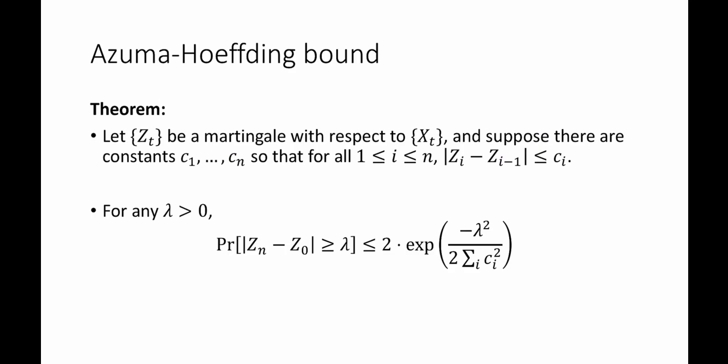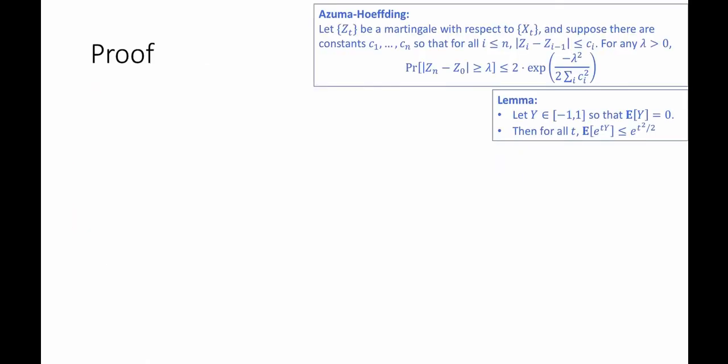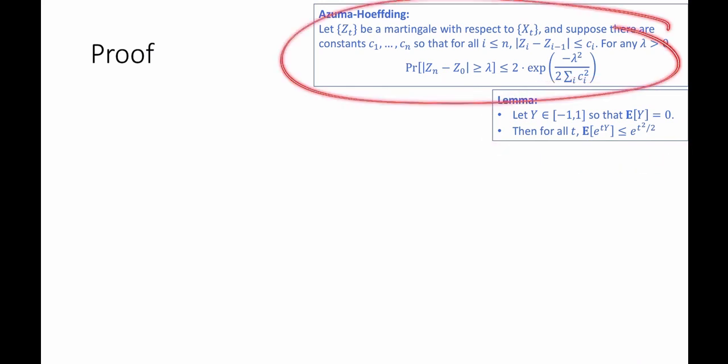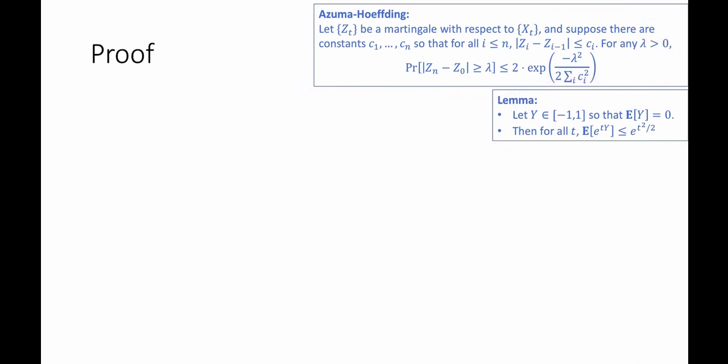Okay, why did we prove that lemma? Remember, we were supposedly proving the Azuma-Hoeffding bound, which was this theorem that we saw before. So let's use our lemma, which I wrote here, to prove the theorem, which I've copied here. Actually, I'm just going to do one side of it.